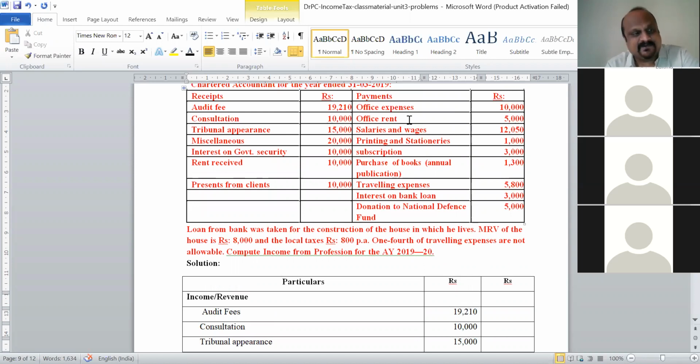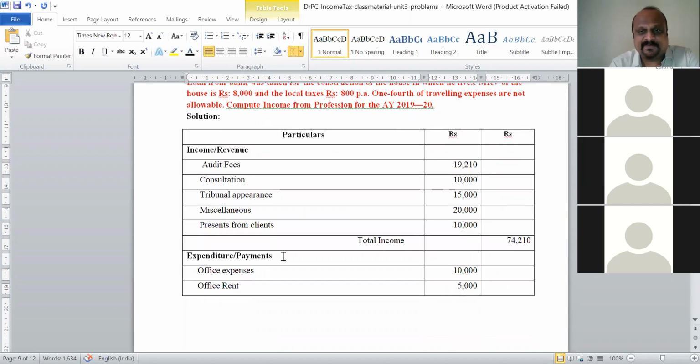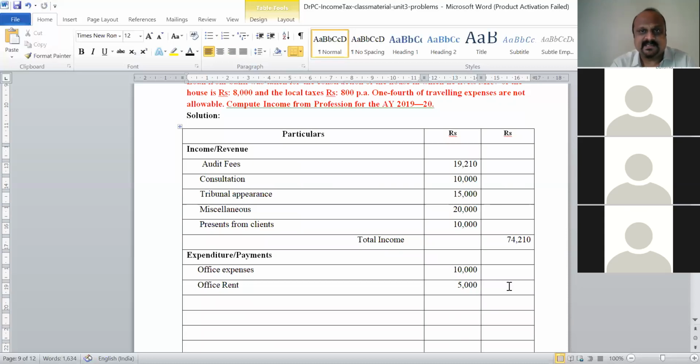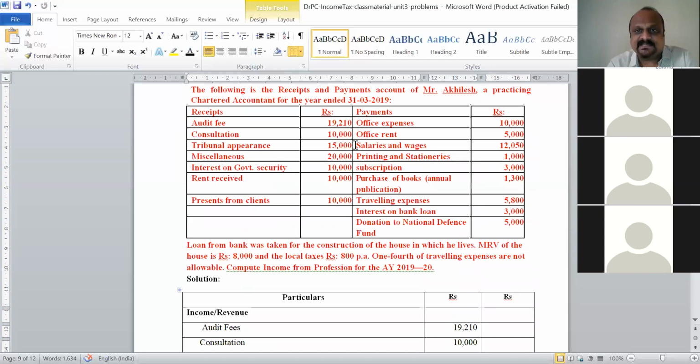Because for his office he has to pay rent, and that is a permissible expenditure. Rent received is not business income, but rent paid is an admissible expenditure. You have to understand this. So office rent paid we can consider because it is a business expense, a professional expense.